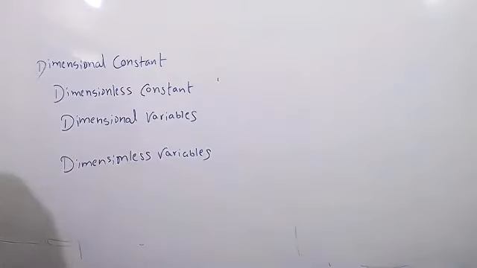These are different types of physical quantities. Okay? Yes, sir.